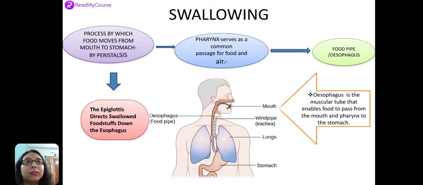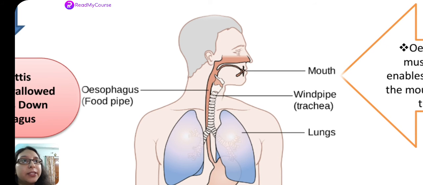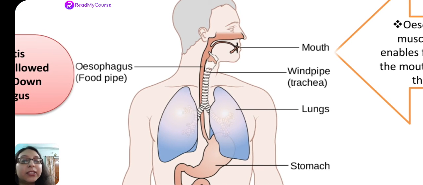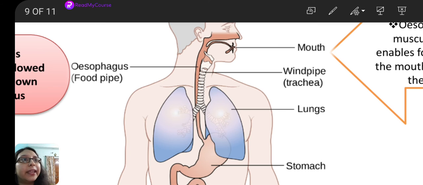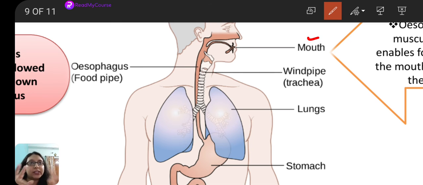Now I would like you first of all to appreciate some important structures which are present. See, this is the side view of a human head. We know the mouth is present, okay. So as we are taking in the food, just have a very good look over here, okay. See, we are noticing two structures. One is this windpipe in the front, and another structure is the food pipe or the esophagus at the back.